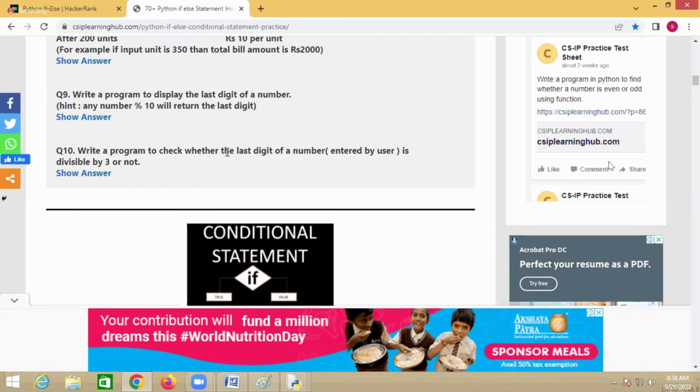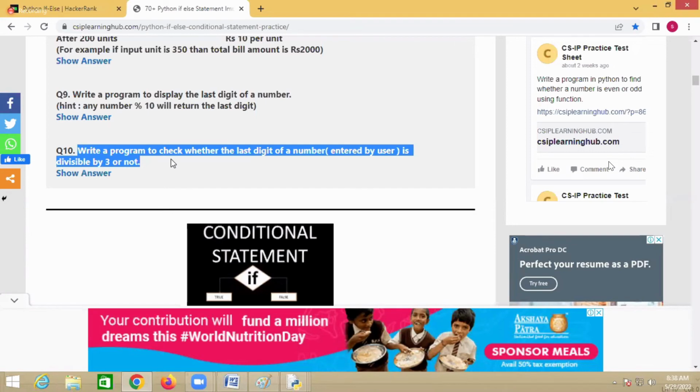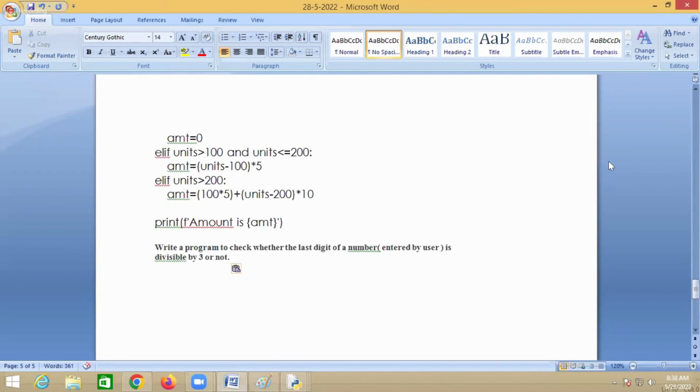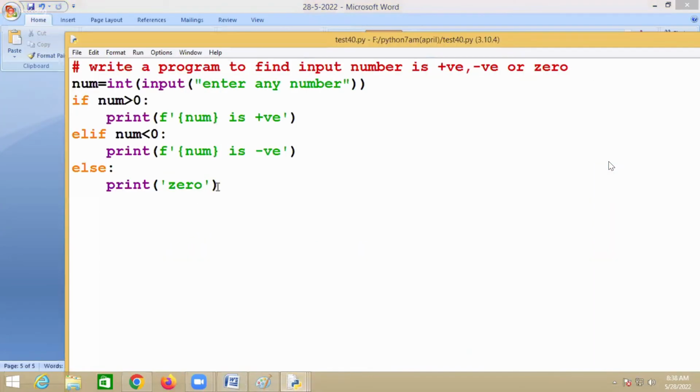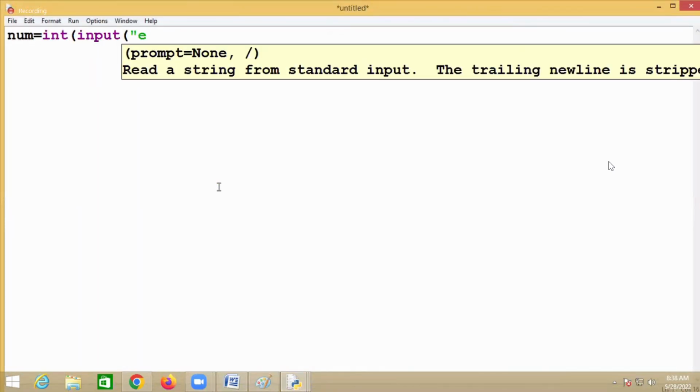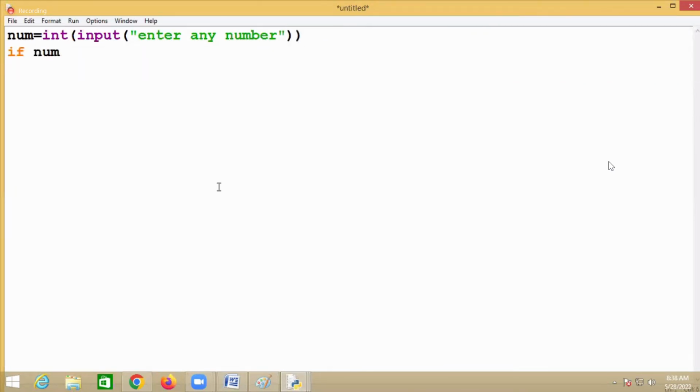Write a program to check whether the last digit of a number is divisible by 3 or not. The last digit of a number, you know it, right? I can get the last digit: number equal to integer of input, enter any number. Now d equal to number mod 10.